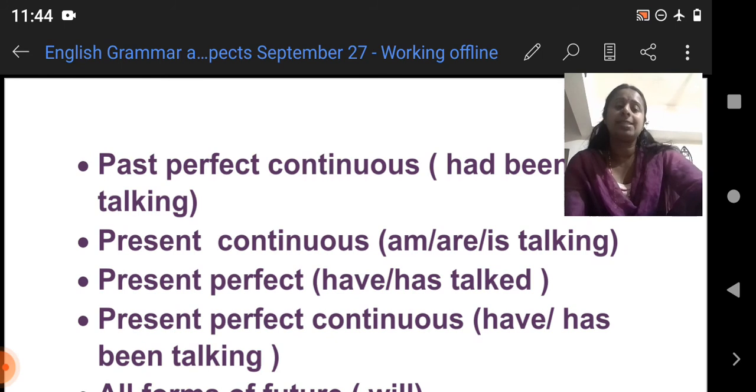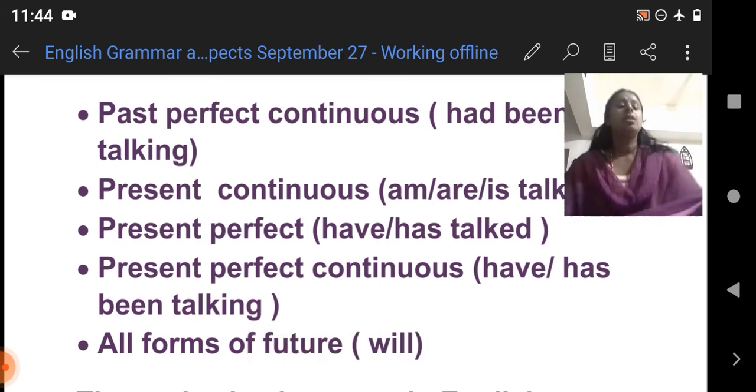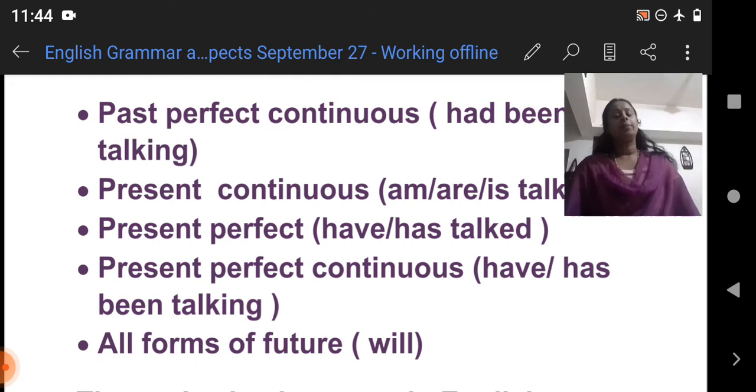Present perfect: have plus talked. Present perfect, the same thing, have or has plus talked. How do you make the perfect tense? By using have or has with the past form of the verb. It is the present perfect. And what do you mean by the present perfect continuous? Have or has plus been plus the ing form of the verb. So present perfect continuous: have, has, been, talking. Okay, they have been talking. She has been talking.